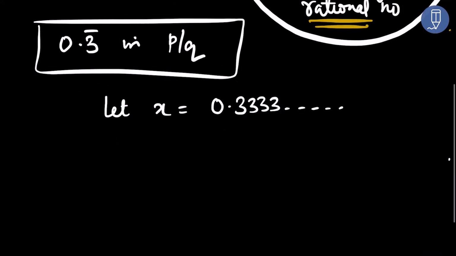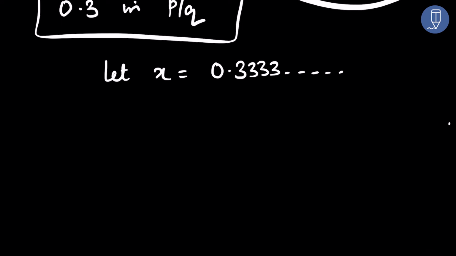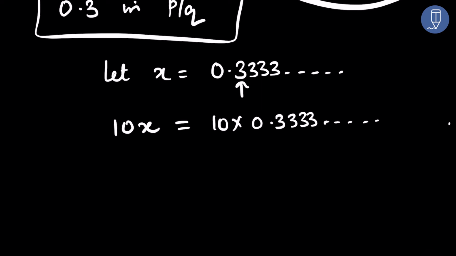Okay, so listen to me carefully. Now here, count how many digits are repeating. Only one digit is repeating, only 3 is repeating. So you will multiply this x by 10. So this becomes 10 multiplied by 0.3333... Why have I multiplied by 10? Because only one digit was repeated. If there were two digits repeating, we would have multiplied by 100. If 3 digits were repeating, we would have multiplied by 1000 and so on.